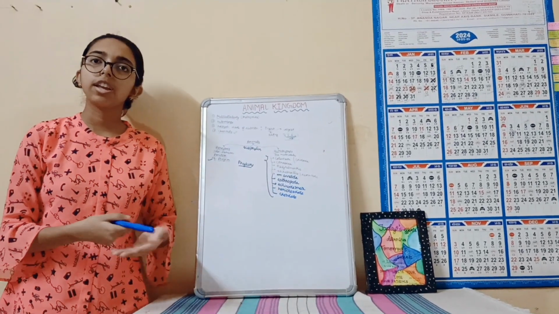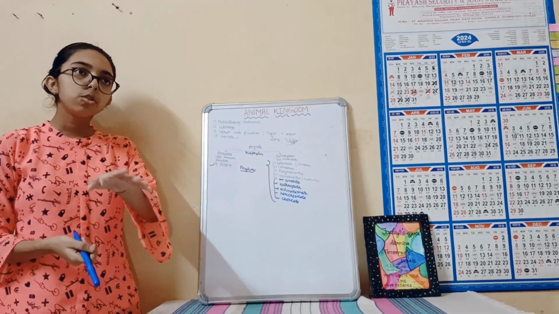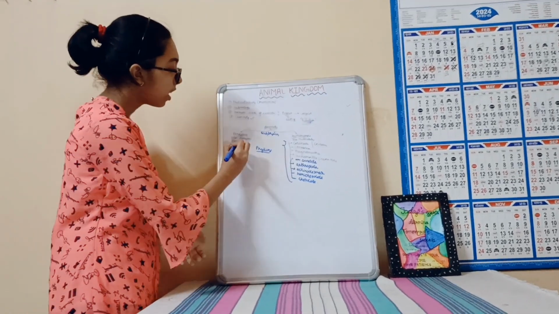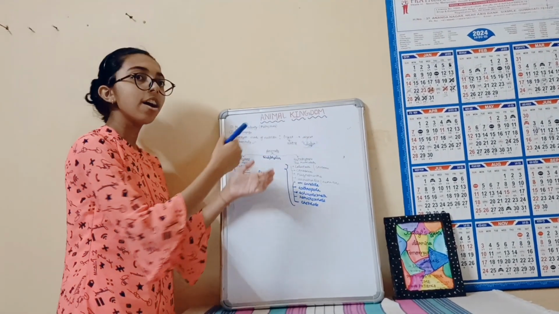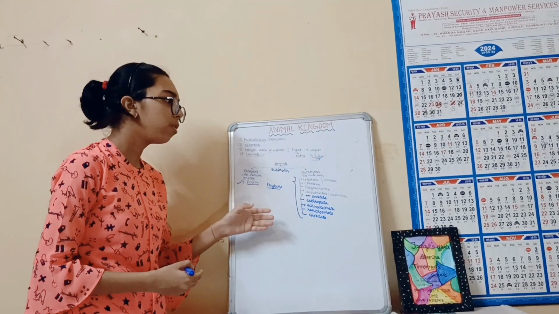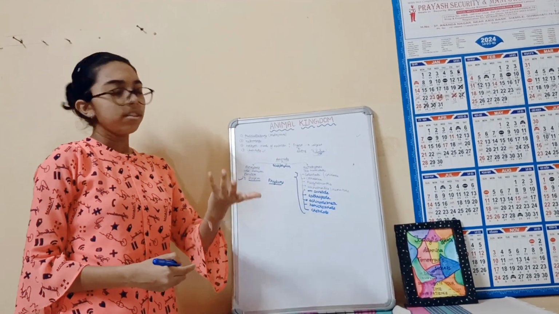Now, if we see an organism, the first question arises: how will we classify them? So now we are going to understand the basis of classification on which organisms like Porifera, Coelenterata, Ctenophora, Platyhelminthes, Aschelminthes, Annelida, Arthropoda, Mollusca, Echinodermata, Hemichordata and Chordata are divided.